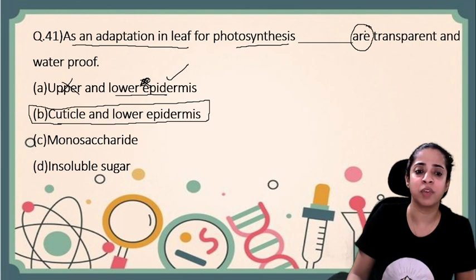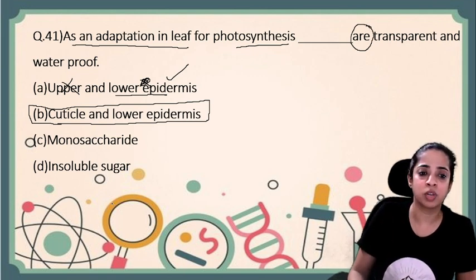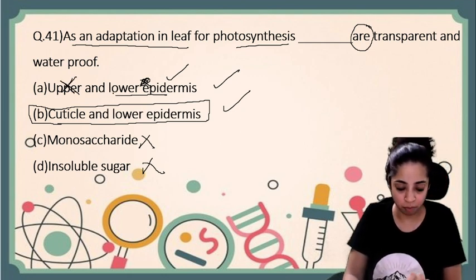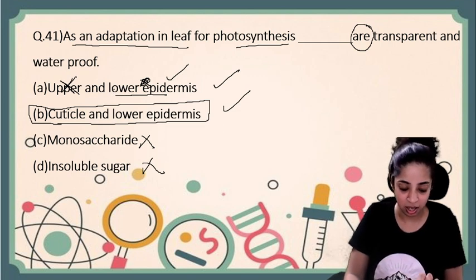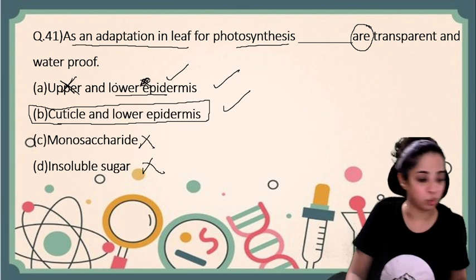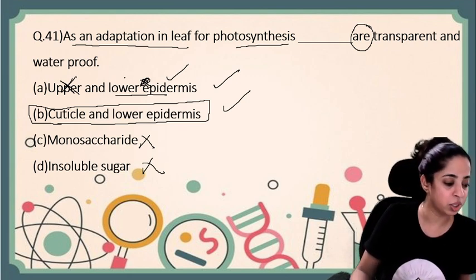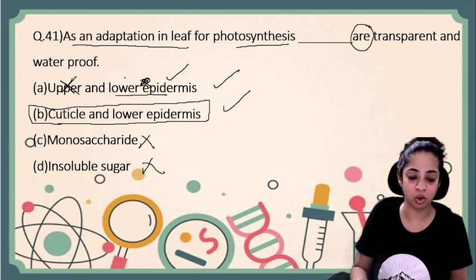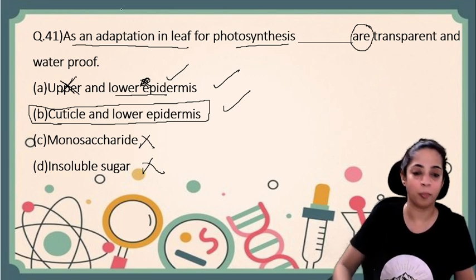Read the question. We have to say two things. So monosaccharide or insoluble sugar cannot be there. Lower epidermis is transparent but upper epidermis is not transparent. It is dark green, if you remember. Chloroplasts, the organelles responsible for photosynthesis, are located in the cell layer below the epidermis and cuticle. Therefore, the cuticle and epidermis must be transparent in order to allow sunlight to reach the chloroplasts in the palisade layer below.